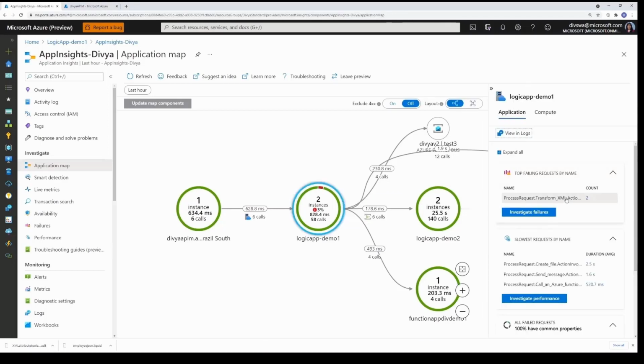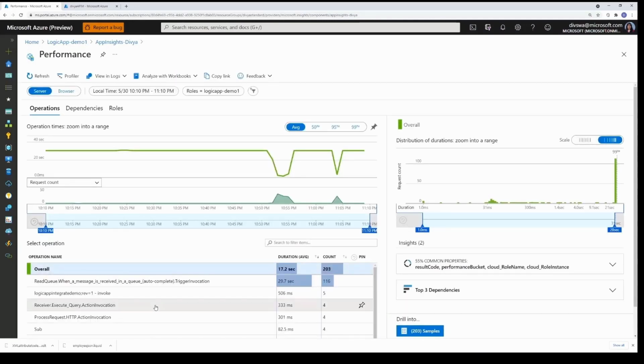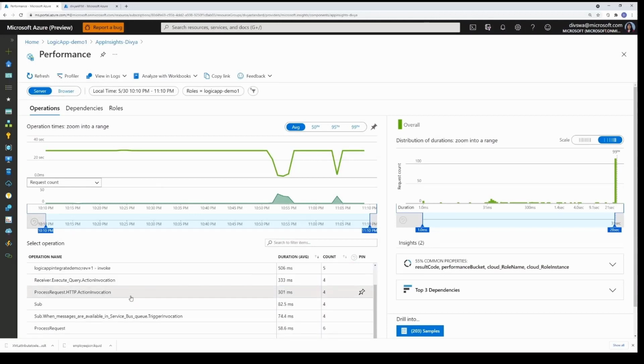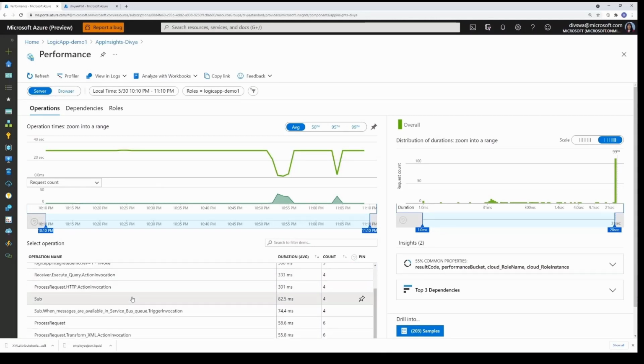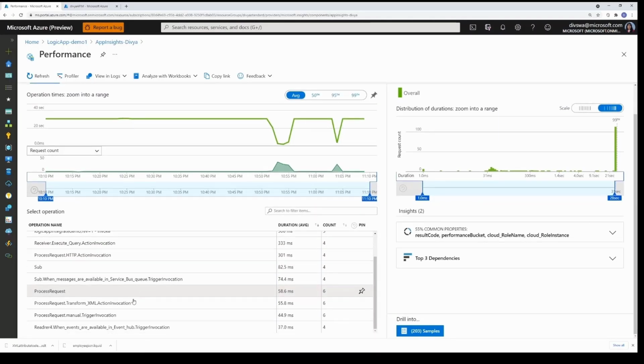As you can see, when I click the Logic App, I can see the details by requests. We can also see the requests that originated from this workflow, and we can further click into investigate performance to see more details about the time it took for each of those requests, as well as all the requests that happened as part of the execution of that workflow. So as you go down, in the operation name, you can see all the action executions that happened as part of the execution of this Logic App.